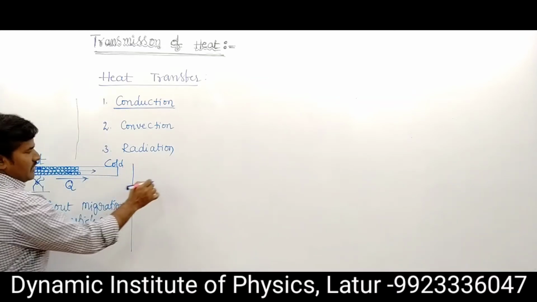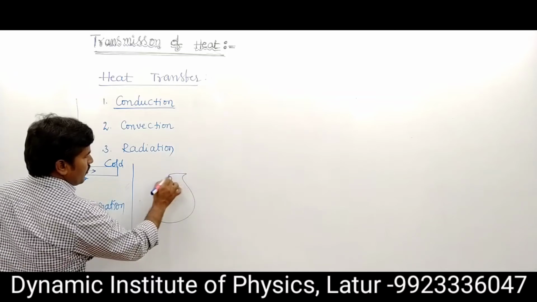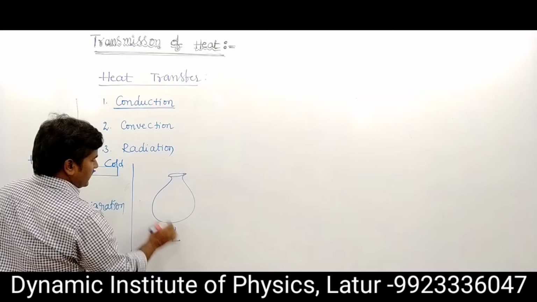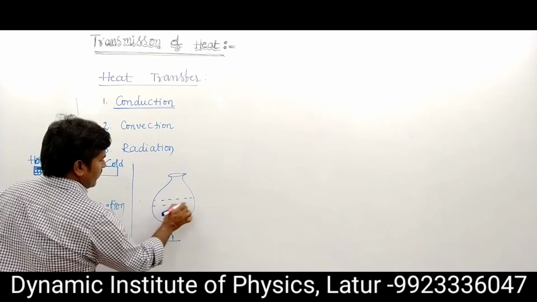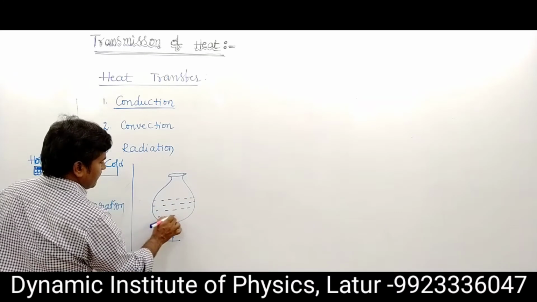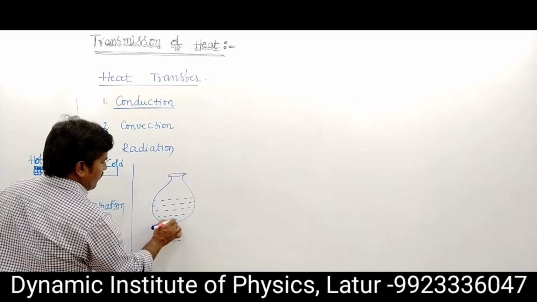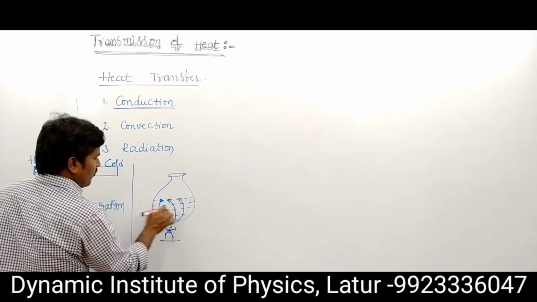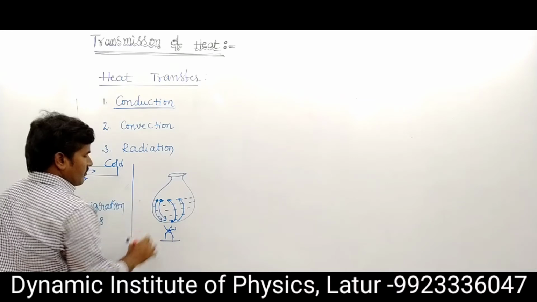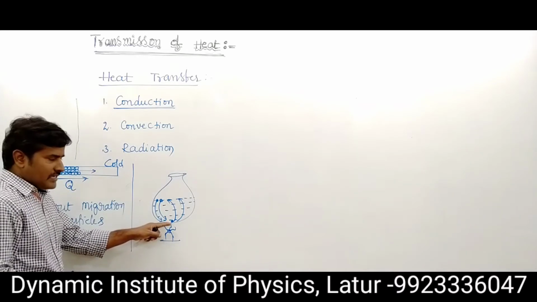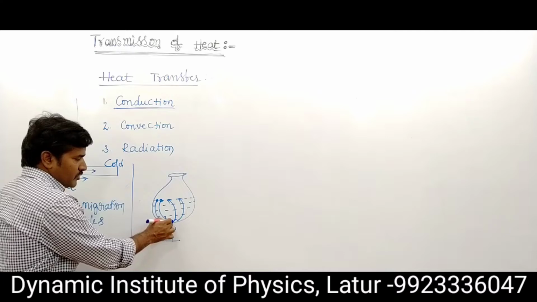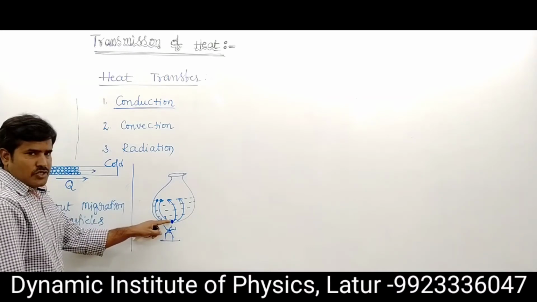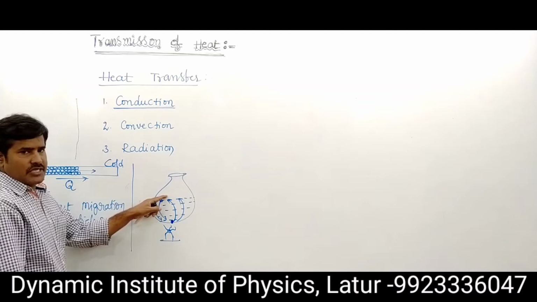And convection. Suppose this is a liquid or some material. Heat is given to the system. Then the particles move from the lower position to the higher position, from the high temperature position to the low temperature position.